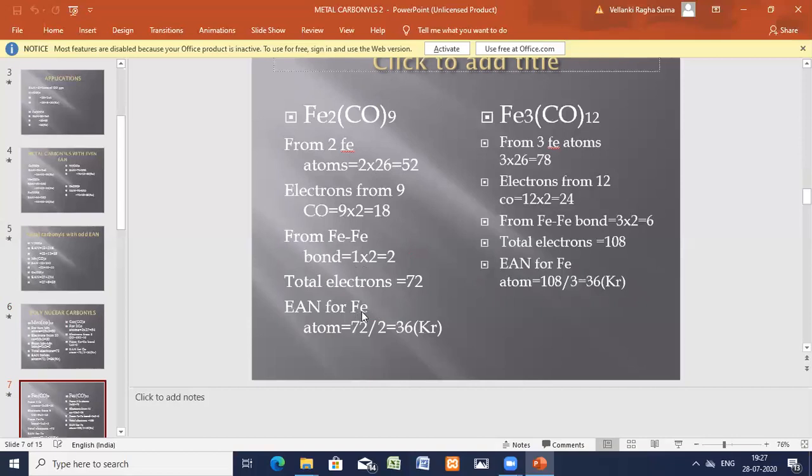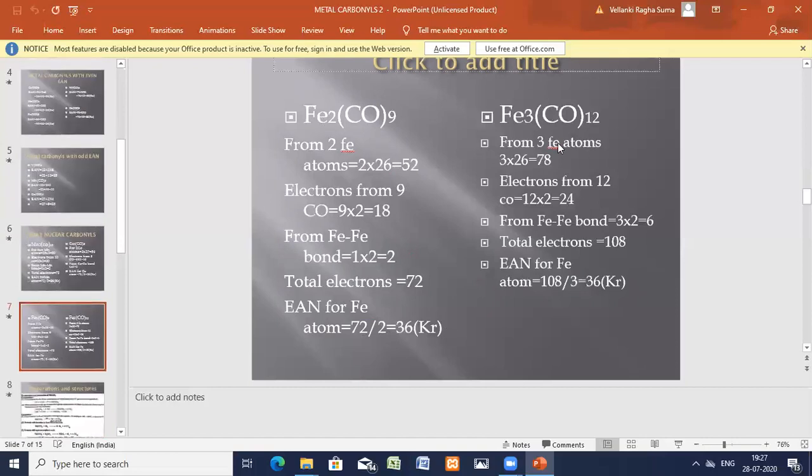EAN for each iron atom is the total number of electrons divided by the total number of central metal atoms. Total number of electrons is 72, and the number of central metal atoms is 2. So 72 by 2, you will get 36, which is equal to the krypton atomic number. It is a stable complex.